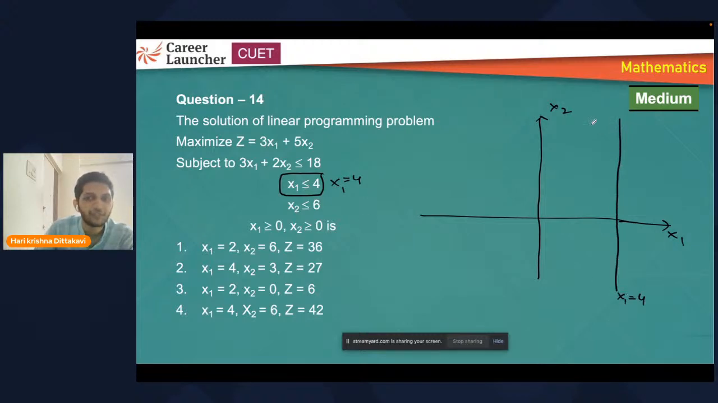x1 less than or equal to 4 means towards the left side. You know how to get this one, I guess. Similarly, x2 less than or equal to 6. x2 is nothing but your y. So this is your x2 equal to 6 line, so towards below and towards the left side.